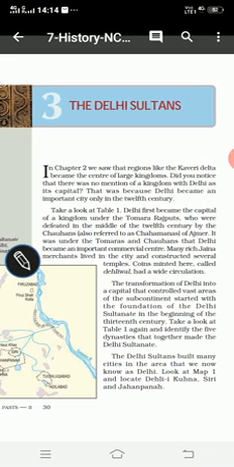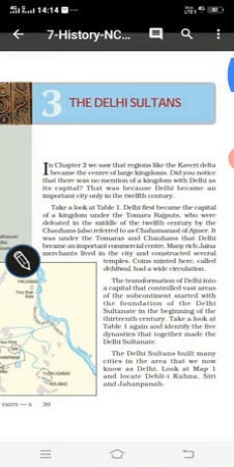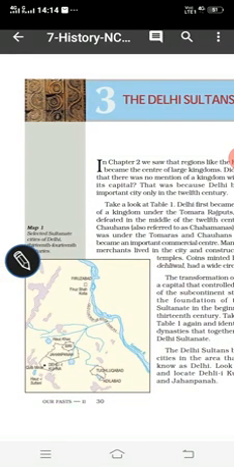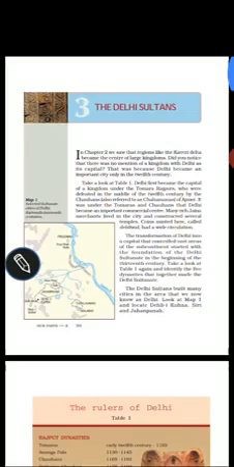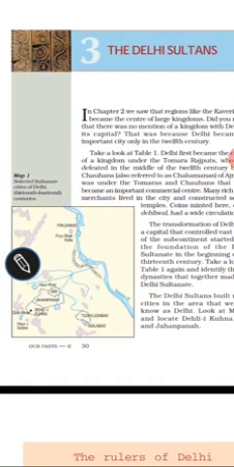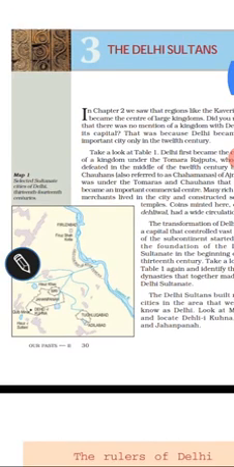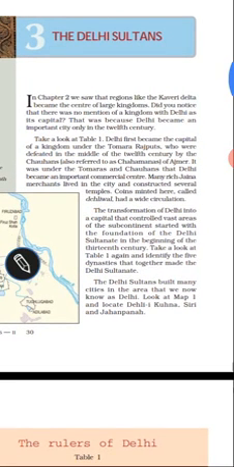Take a look at table 1, look at this map. The Delhi Sultanate started their major role from the 13th century. The Delhi Sultanate built many cities in the area that we now know as Delhi. The Delhi Sultans built many cities around Delhi, and this area we call Delhi.